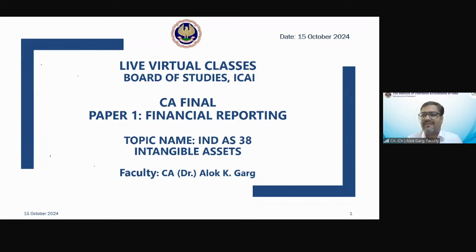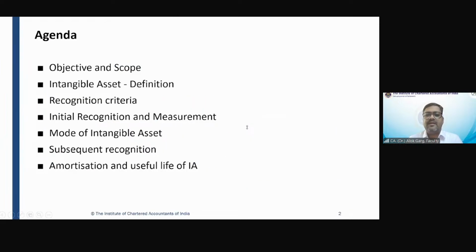Yes, software, goodwill, copyright, patent, IPR, trademark. These are examples of intangible assets. Licenses too are examples of intangible assets, right? Okay. So we have a fair idea of how intangible assets are different from tangible assets.